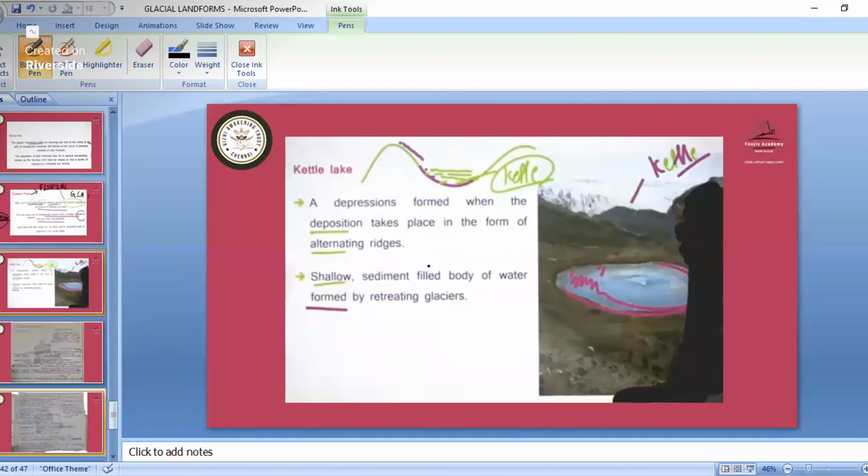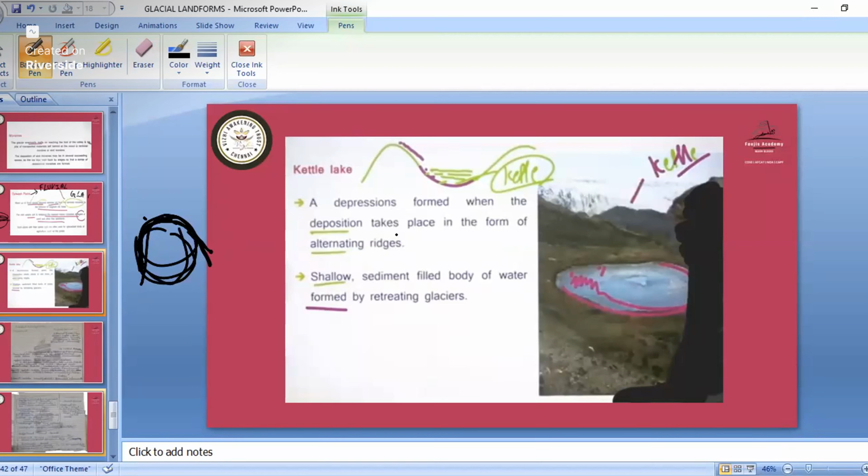See now, kettle lakes. What happens when the formation of that U-shape type is there? Not U-shape, we studied about the cirque. When the cirque is there, after that everything has melted, and this land has been eroded. So the formation of the cirque took place. After that the glacier has melted and water has settled down there. So you can say it is a cirque lake, or you can say it is the kettle lake. It is looking like a kettle.